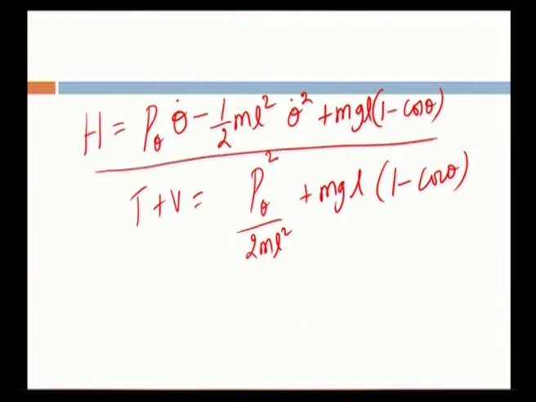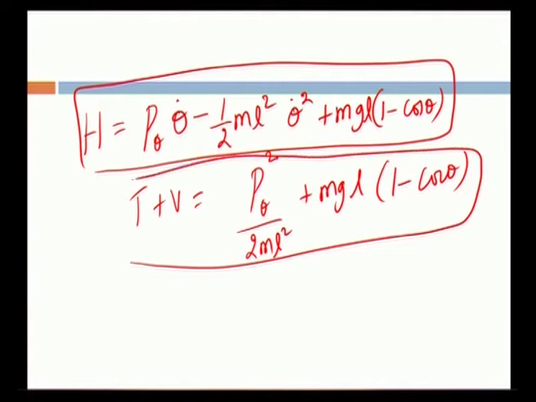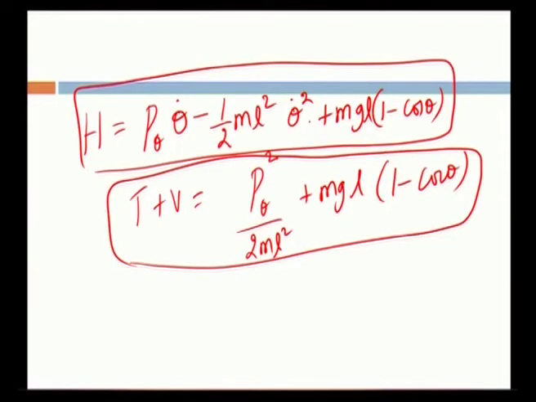So, this is the Hamiltonian of the simple pendulum, and this is the total energy of the simple pendulum. Here you can find that this mgl into 1 minus cos theta exists in both expressions. So, the Hamiltonian gives the energy also. That means this T plus V is the same as the Hamiltonian. So, the Hamiltonian represents the total energy of the system. That is the learning from this problem.